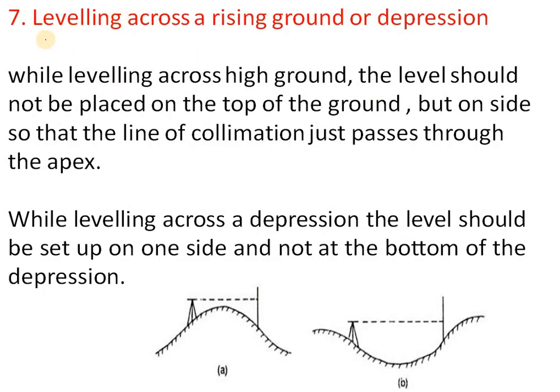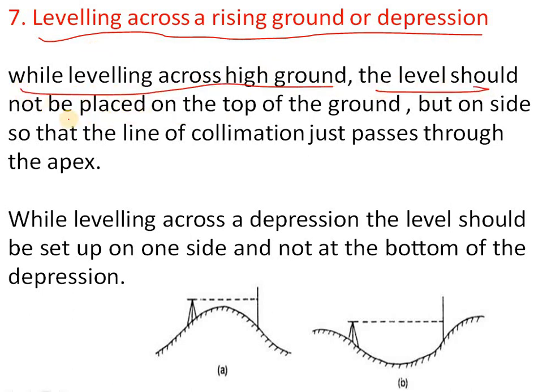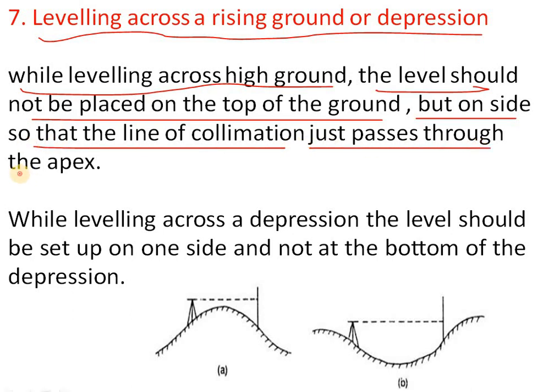And the last one, the seventh one, is leveling across a rising ground or depression. While leveling across high ground, the level should not be placed on the top of the ground but on the side, so that the line of collimation just passes through the apex. Rising ground means the ground level is increasing from down to upwards, and depression means the ground level is decreasing from up to down.